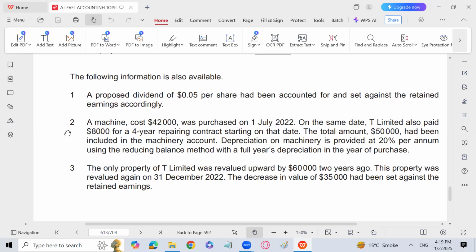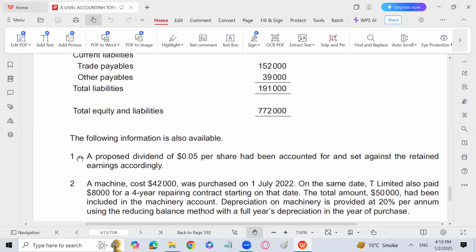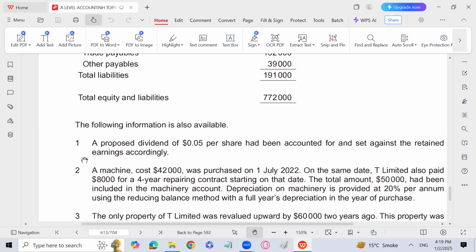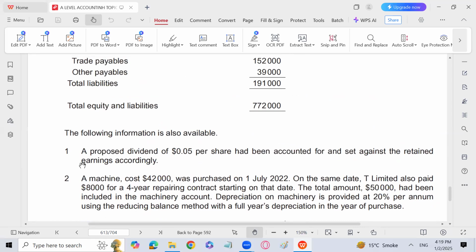It means that we have recorded it in the other payables as a current liability, and we have also subtracted it from retained earnings. Obviously, dividend needs to be subtracted from retained earnings, and we have included it in the other payable account, which is absolutely wrong, because a proposed dividend will not be recorded in the books. Only dividend paid is recorded in the books, right? Previous year dividend is supposed to be paid in the current year.